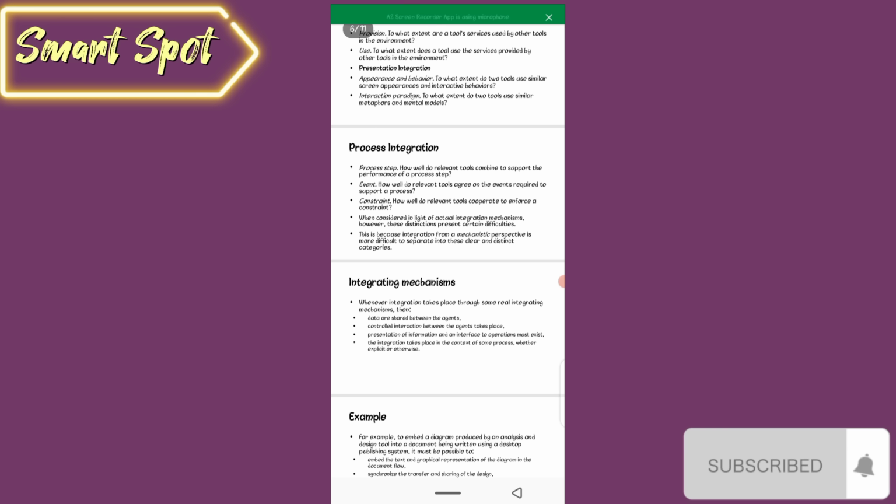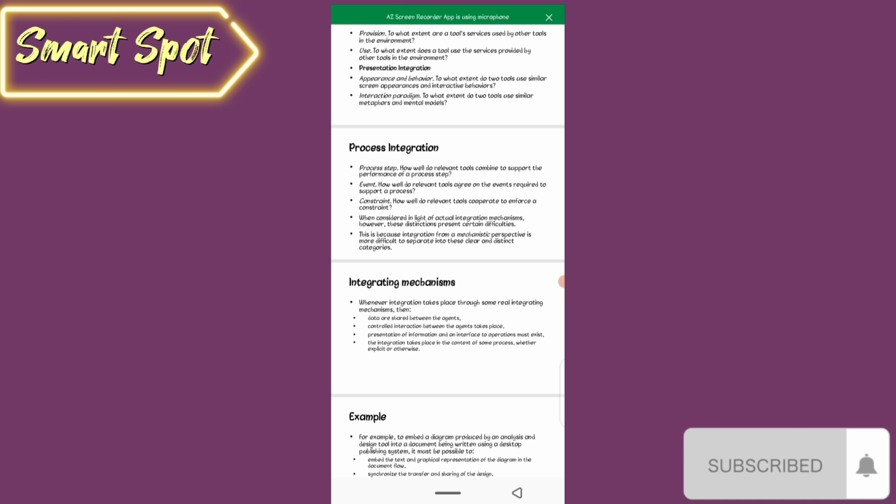Next is process integration. Process step: how well do relevant tools combine to support the performance of a process step? Event: how well do relevant tools agree on the events required to support a process? Constraint: how well do relevant tools cooperate to enforce a constraint?